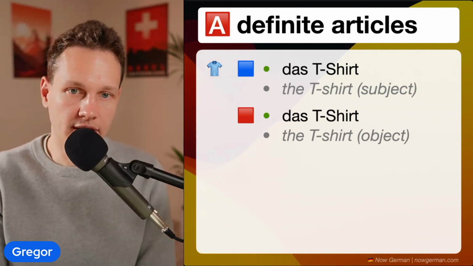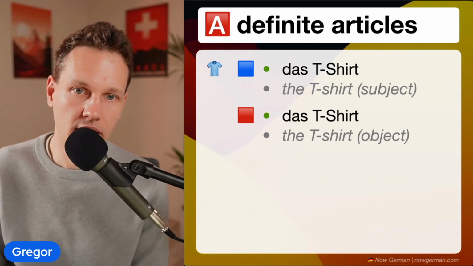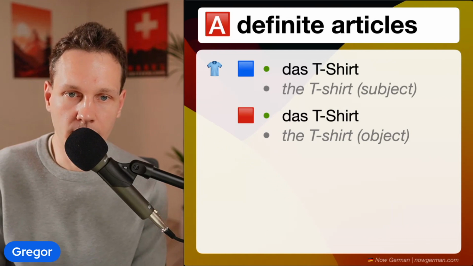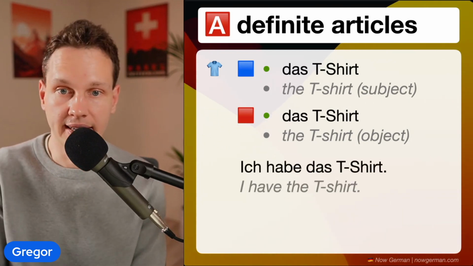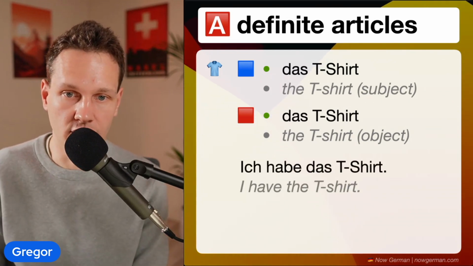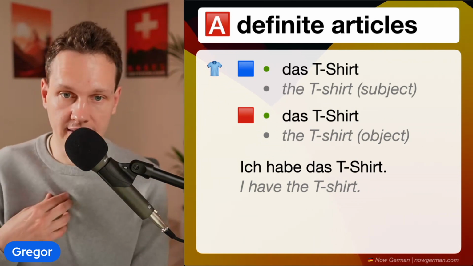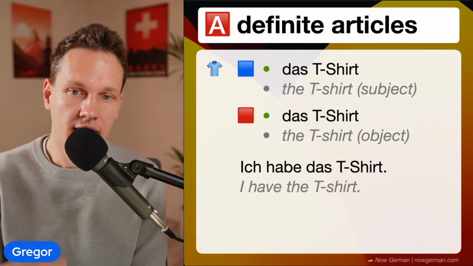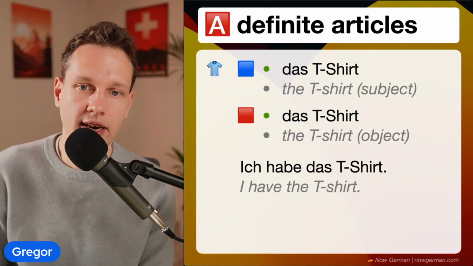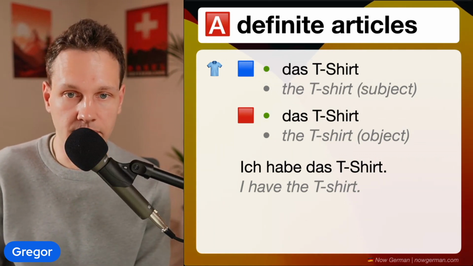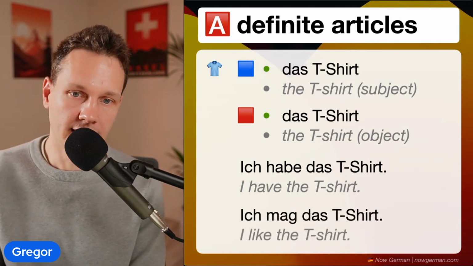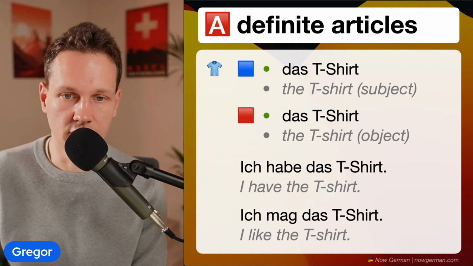Das T-shirt is the same das T-shirt no matter whether it's accusative or nominative. For example, ich habe das T-shirt. I have the T-shirt. So this is, ich is the subject, ich is the nominative. Das T-shirt is an object, it's an accusative, but still it doesn't change. And also, ich mag das T-shirt. I like the T-shirt.